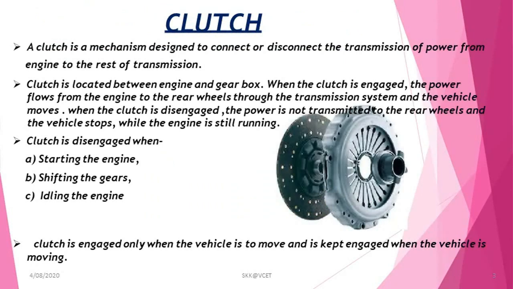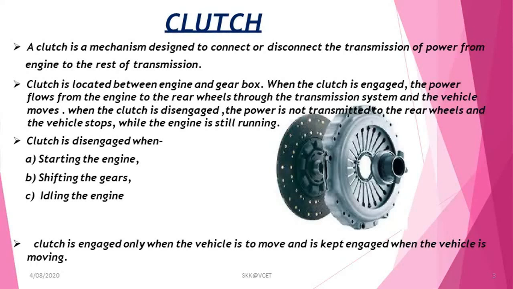A clutch is a mechanism designed to connect or disconnect the transmission of power from the engine to the rest of the transmission. Here, rest of transmission means gearbox, propeller shaft and differential gear. Clutch is always located between engine and gearbox.